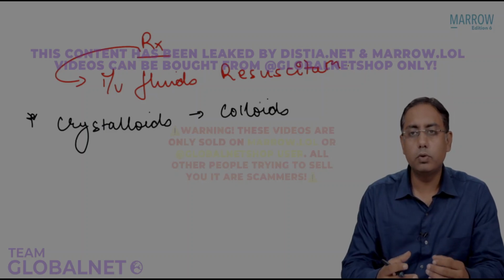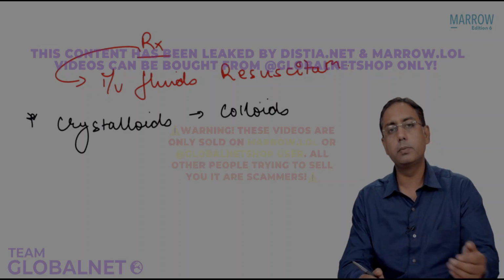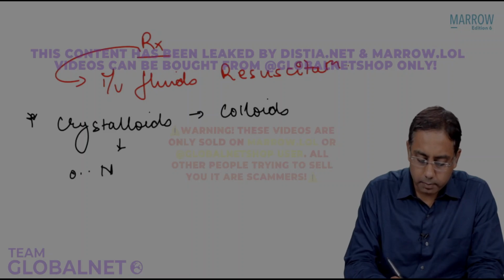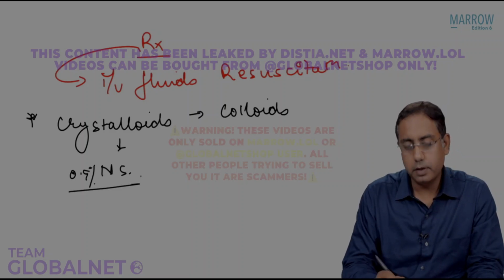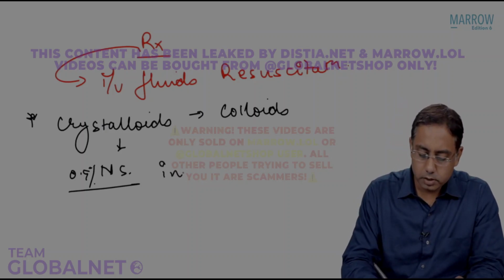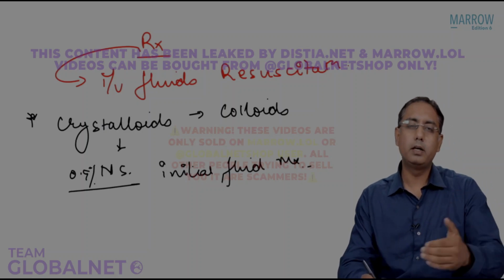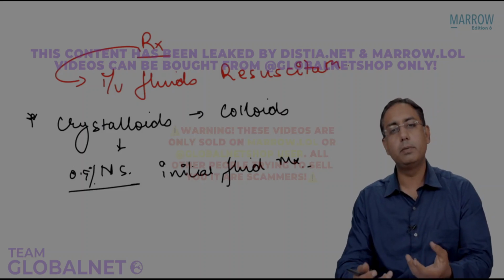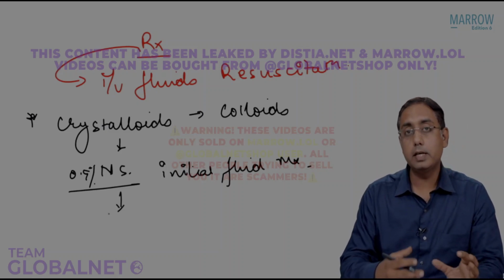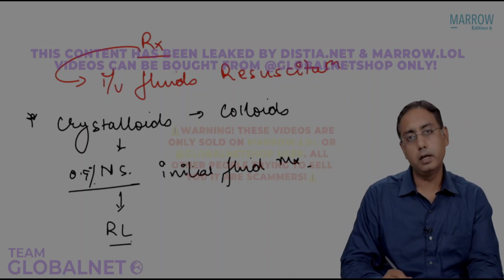However, there is no definite proof that colloids are better or crystalloids, but the guidelines say crystalloids would obviously be a better pick. If you start with crystalloids, starting with 0.9% normal saline is much preferred over Ringer's lactate as the initial fluid management. But we all know that repeated large volumes of normal saline may lead to hyperchloremic acidosis. And when this may happen, in case of use of large doses of normal saline, then we may shift the patient to Ringer's lactate, right?